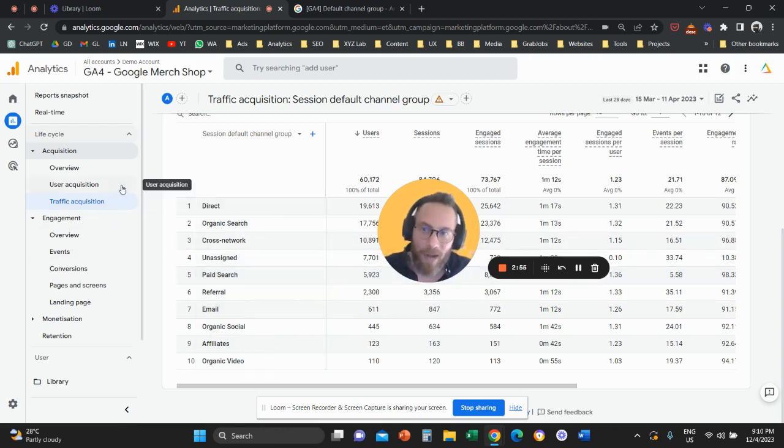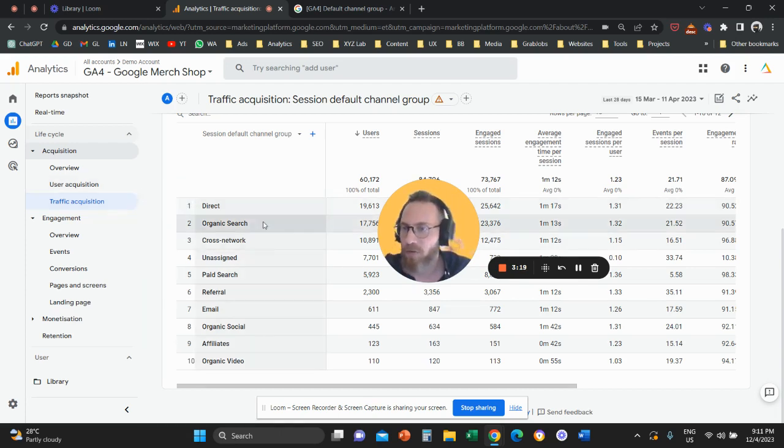If you are a mobile app owner, typically mobile app owners use the user acquisition report, because for a mobile app it's more important to understand the first time that someone started using the app, how did they do so, through which channel they came and started using the product or the app. But a website can be visited multiple times, and therefore we prefer to use the traffic acquisition report, which is a more traditional holistic report that we have available in GA4.